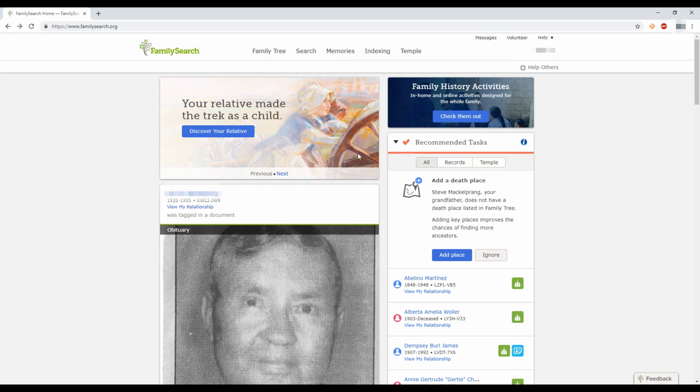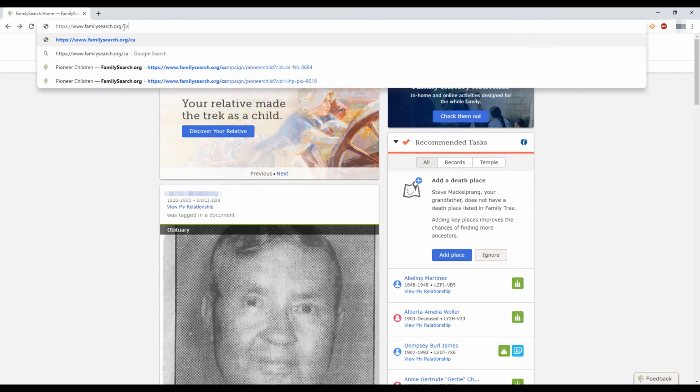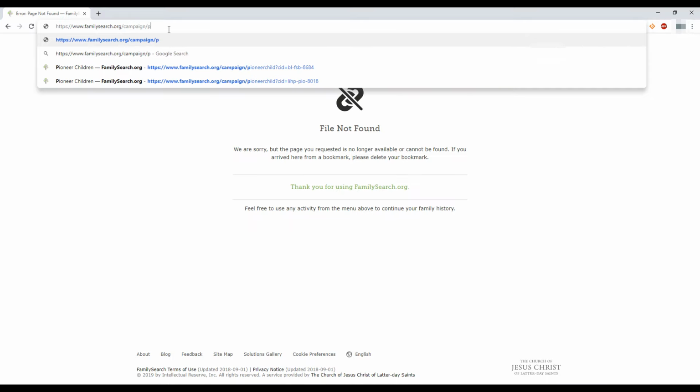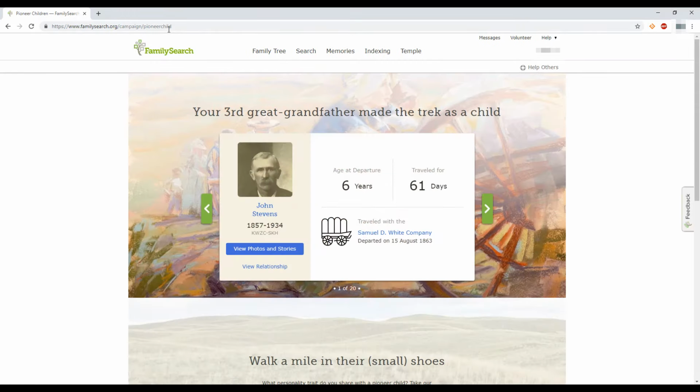So here we are back on the home page. If this isn't here in the activity section and you want to get to the child's page, you can just come up here to the web address and type FamilySearch.org/campaign/pioneerchild. And yep, it takes you right back to the page. So if that's not on the home page, just type that /campaign/pioneerchild and it will take you here. So let's learn about this new page on FamilySearch.